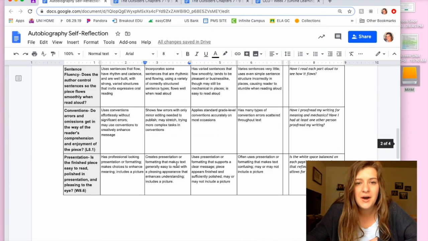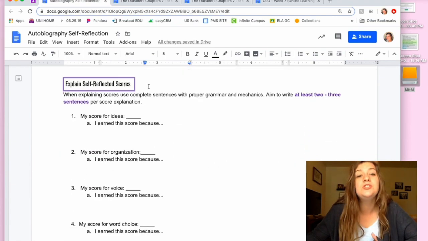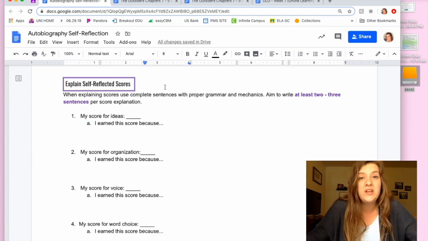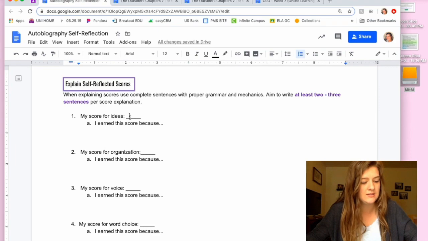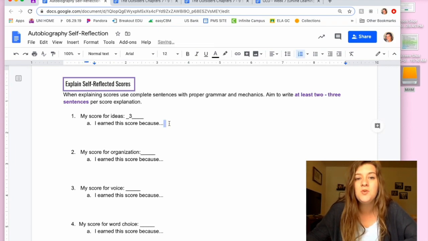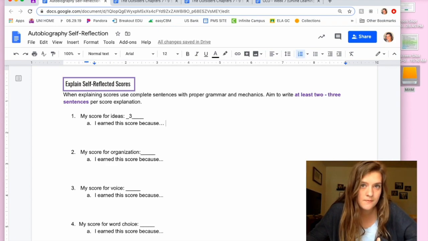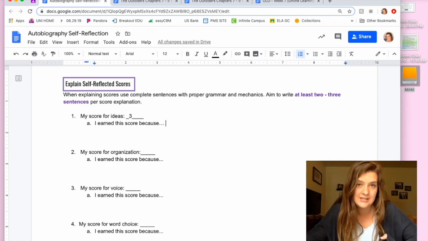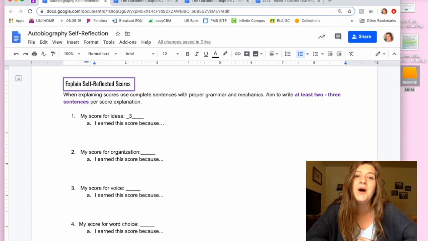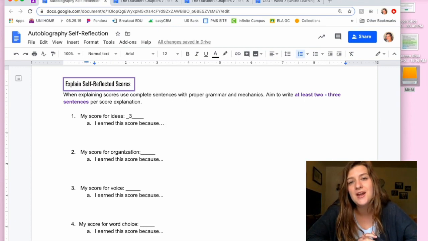And then down below, you'll see that I want you to explain your scores. So I gave myself a 3 for ideas in my writing. So right here, I would give myself a 3, and then I'm going to explain why I earned that score. I would like you to explain your reasoning in at least 2 to 3 sentences, and please make sure that you are using complete sentences with proper grammar and mechanics.